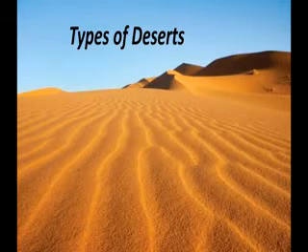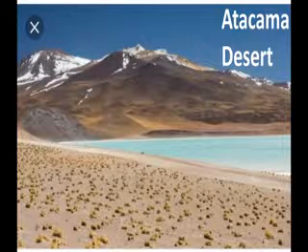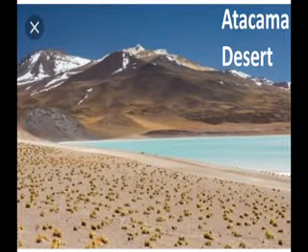Let us discuss the Atacama Desert. So this is the Atacama Desert. Even though the Atacama Desert is on the Pacific coast, it is the driest place on the earth. It has a Pacific coast, that is, the Pacific Ocean is there, so it has a coastal area, but it is the driest place on the earth.